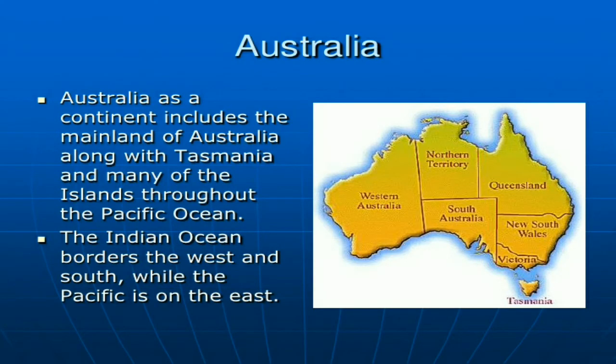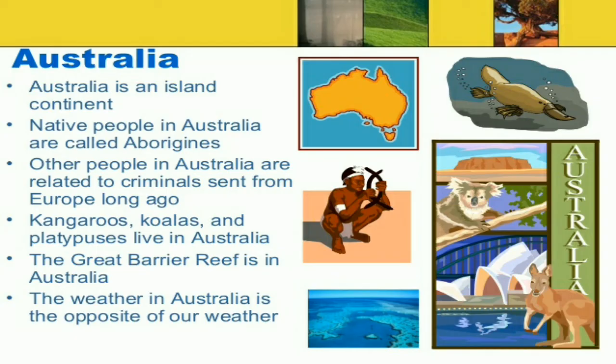And then Australia. Australia is a continent that includes mainland Australia along with Tasmania and many islands. The native people in Australia are called Aborigines, and kangaroos and koalas live there.